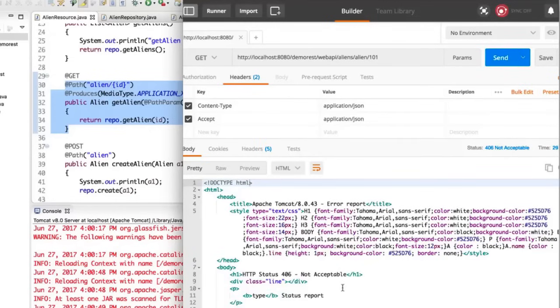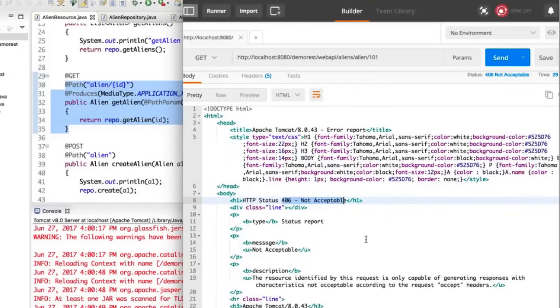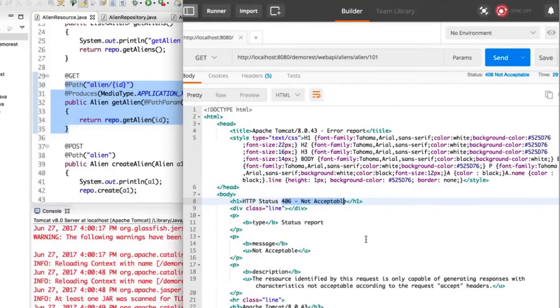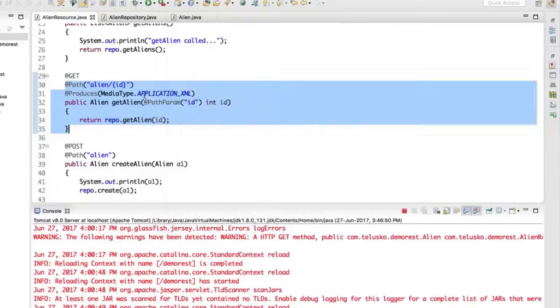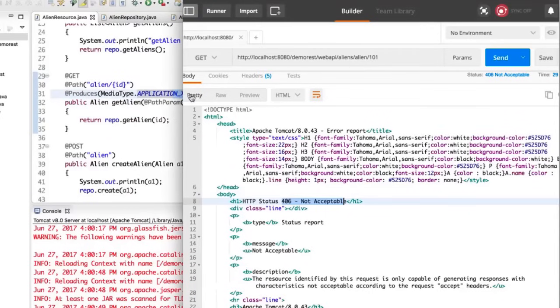Okay, so there you can see we are getting an error. It says 406 not acceptable. So this is not accepting JSON data, right? What we want is, I want to return a JSON request. Now, okay, so you might be saying, instead of using XML, we will be using JSON. But then if you specify JSON there, your application will only return JSON. It will not return XML.